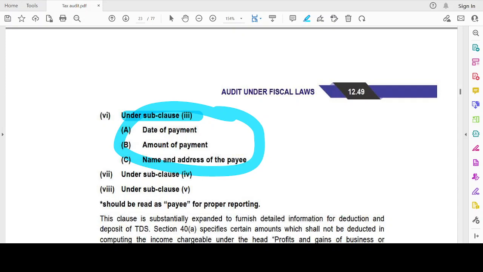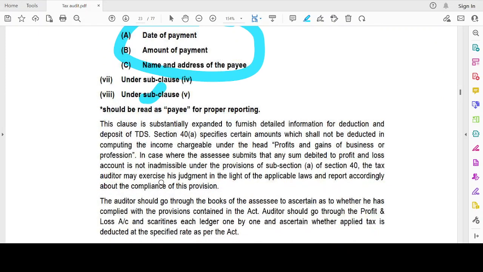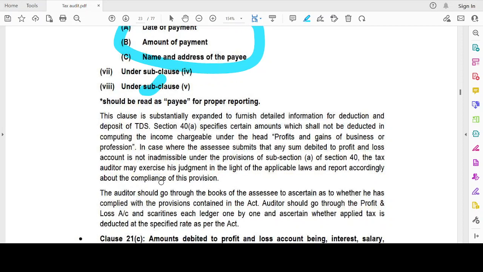And subclause 5 deals with any tax actually paid by the employer, any other tax paid by the employer. These are things which are to be inadmissible while computing the income under the head profits and gains from business or profession. So now let's understand other things.